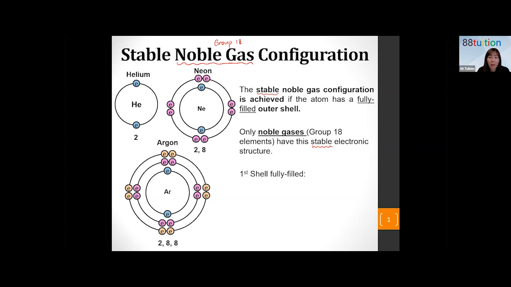How to define the first 20? Look at the proton number. Go up to proton number 20 only. Why is that so? You may be asking, why Miss Tay, why like that? Okay, because if you were to go down further to the next row of elements, the rule will change, because from the fourth shell onwards, you might not see fully filled electron shells as 8. Okay, it can go to 18, but you don't have to know this because it's complicating.